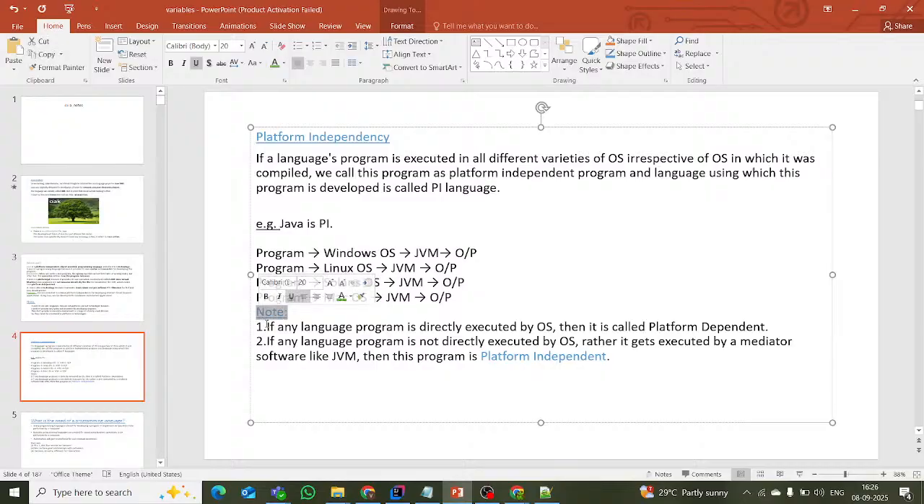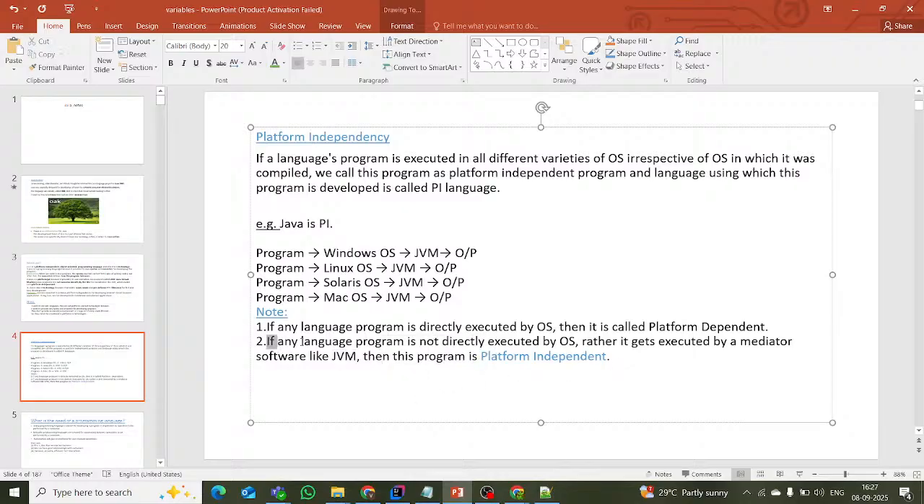And the note point here is, if any language program is directly executed by the OS, then it is called platform dependency. Okay, this is one point. But Java is platform independent, while C and C++ are platform dependent. This is one point of difference between C and Java. If any language program is not directly executed by the OS, but gets executed by mediator software like JVM, then that program is called platform independent. Clear?